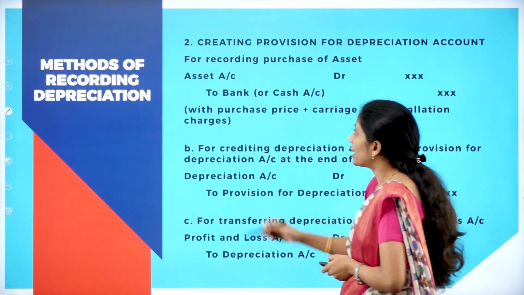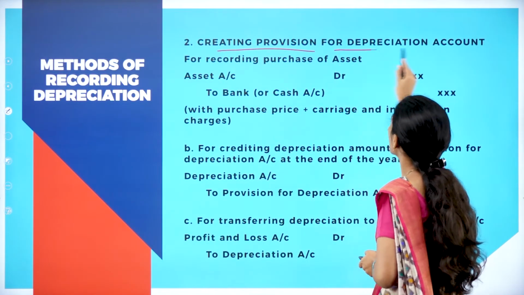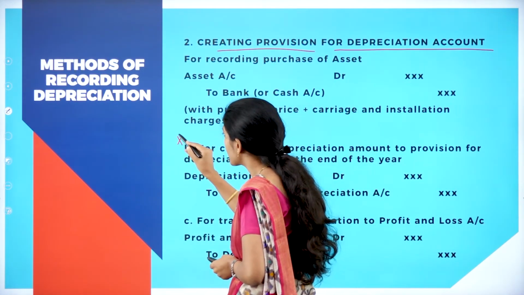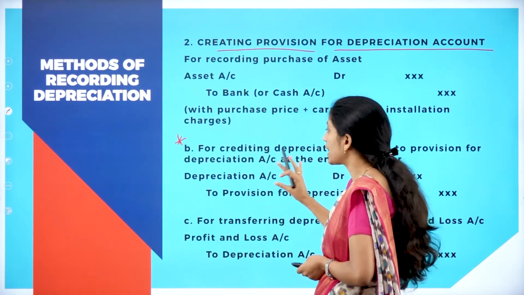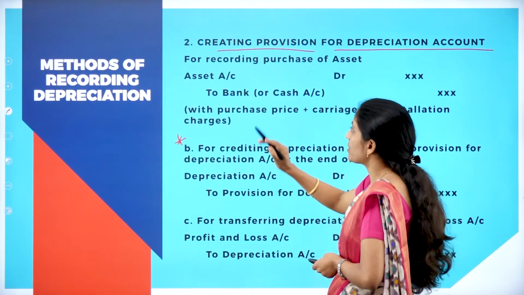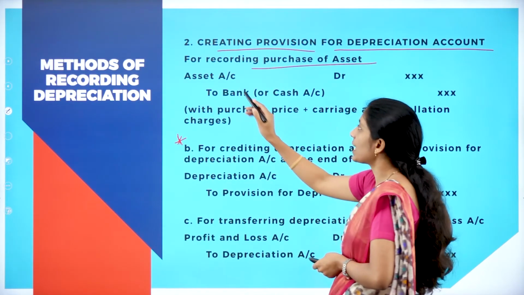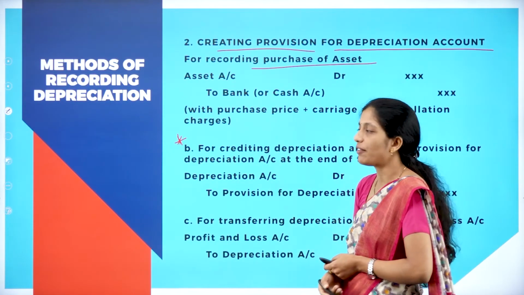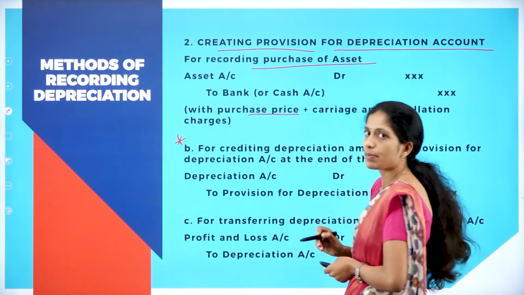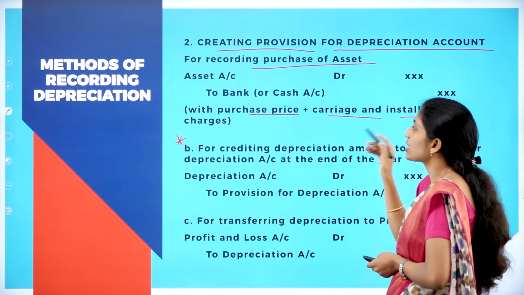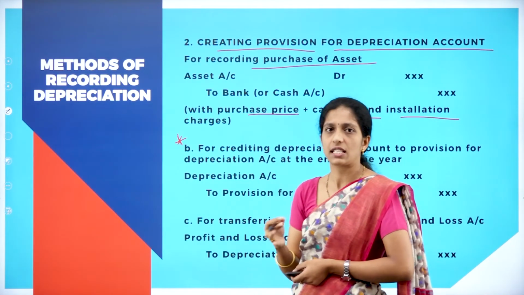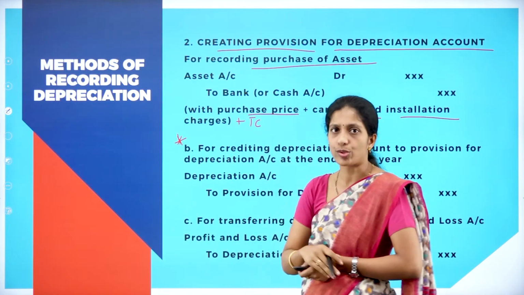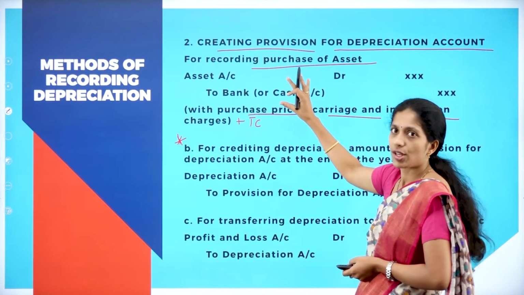Now coming to the second method, creating provision for depreciation account. Here I have told you, you have to be careful with the second entry. So your second entry changes. Now the first entry as usual is for recording purchase of asset, asset account debit to cash or bank account. That is for purchasing of asset, which includes purchase price, carriage, installation charges or any other expenses. Suppose there are transportation charges, you have to add transportation charges also. So that is for purchase of asset.